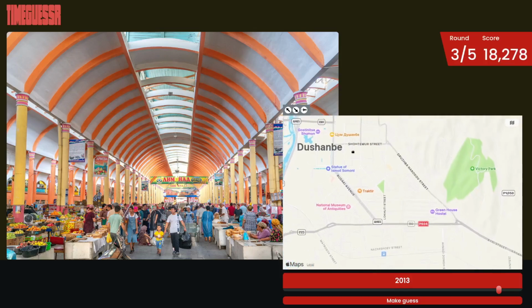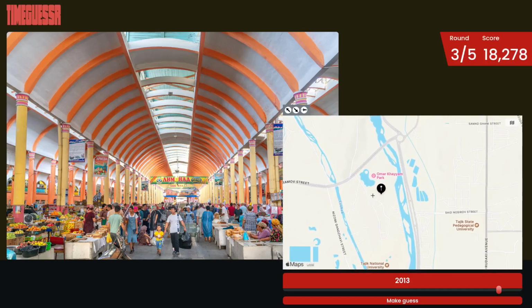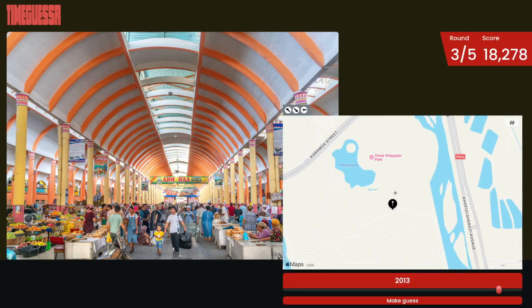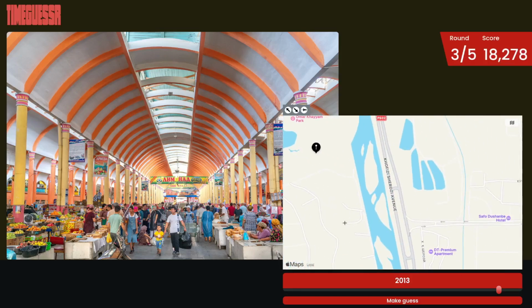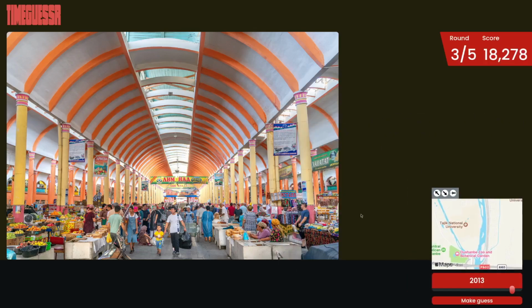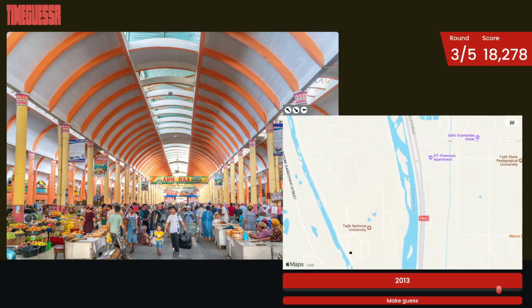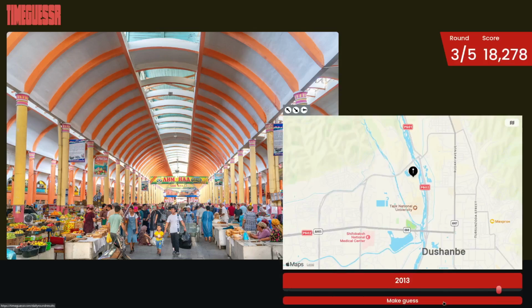But the map's not really helping me out so much. So I'm gonna say we're close to this park because there's some open space. But I think this is a permanent structure, so I think we'll just guess. Make our guess. Yeah, 2013, right up here.